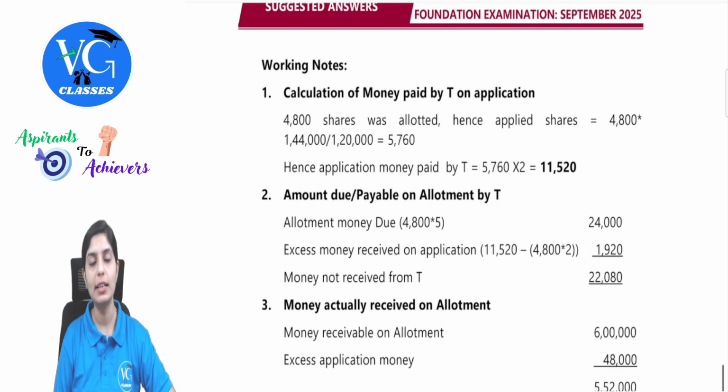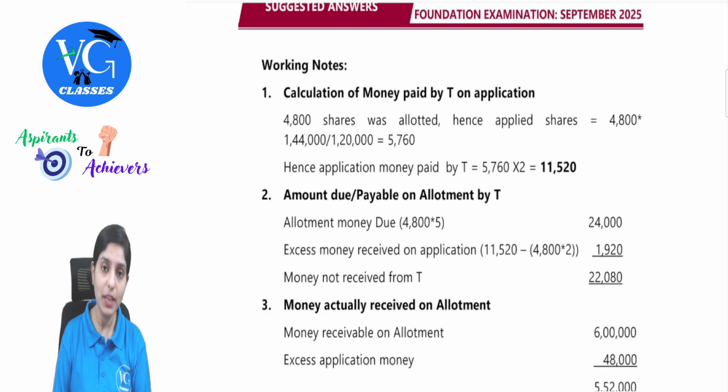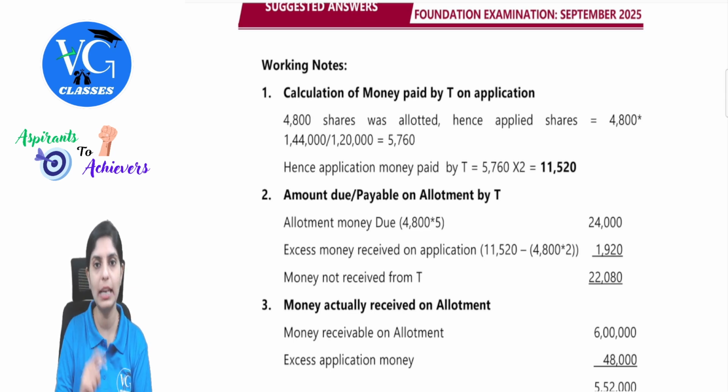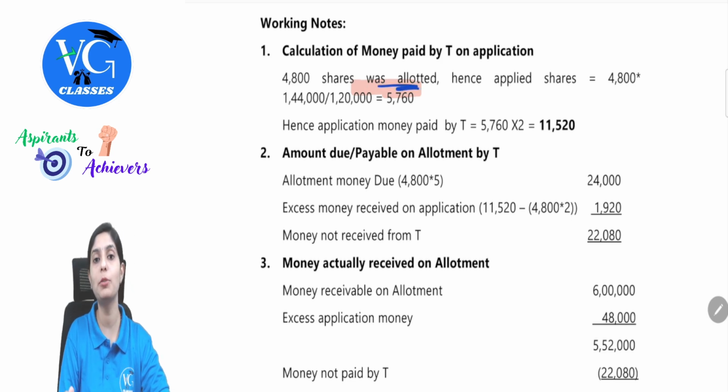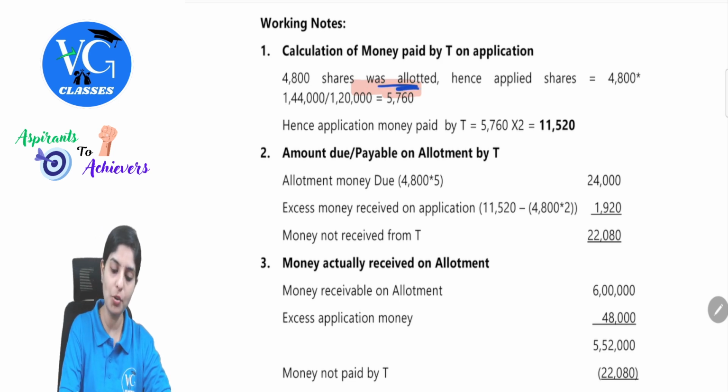See, first we need to understand he has not been paying allotment money, but he has paid the application money, yes or no? So if he was allotted 4,800 shares, don't you think he had applied for something extra? Because there is pro rata allotment done. So when he had applied for extra, there was some excess application money involved in this portion as well. Yes or no? So now we are going to touch upon that figure. We have the details of 4,800 shares allotted. Now I want how many shares were applied for. How do I find this out?